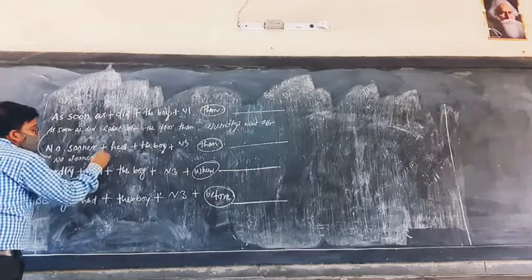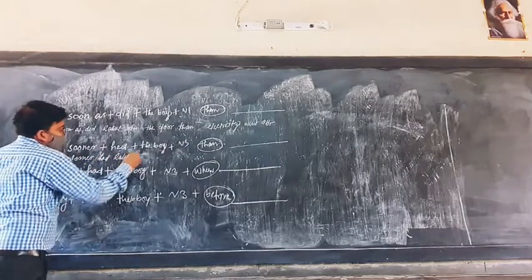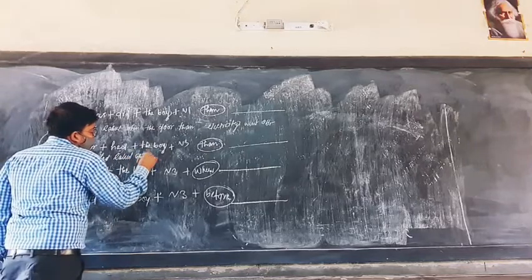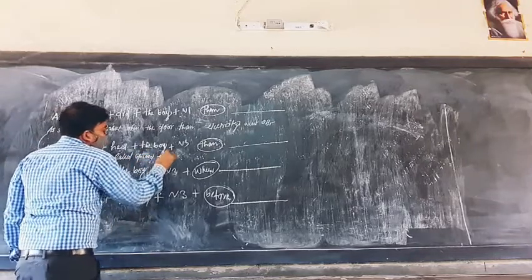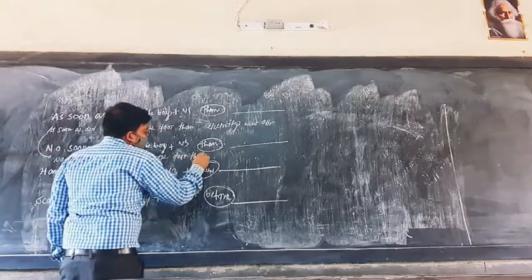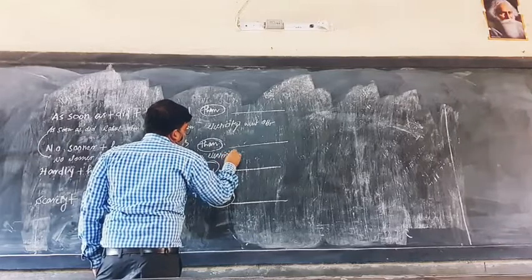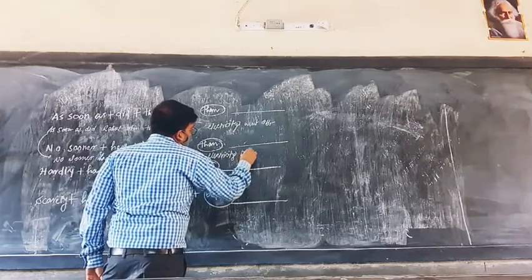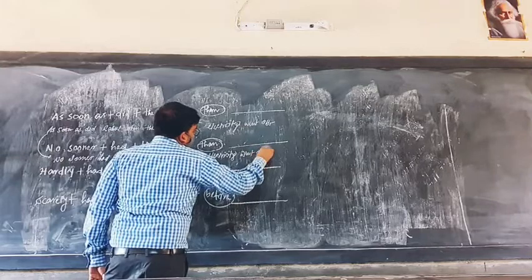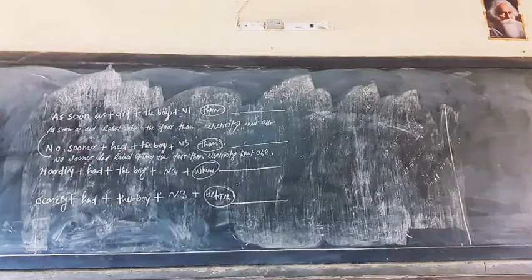No sooner had Rahul opened the door, then the electricity went off. Be careful of the spelling of than, THAN.